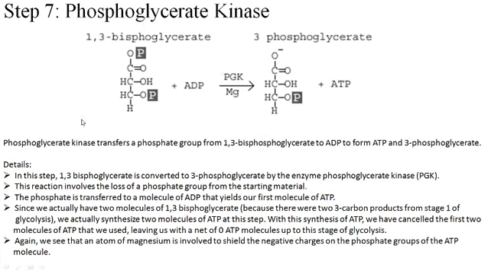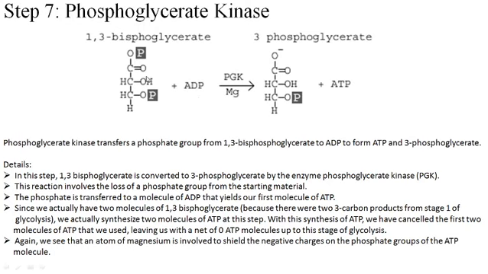Now come to step number 7, where 1,3-bisphosphoglycerate, which is an acid and has 2 phosphate moieties, donates one of its phosphate moieties to ADP. You can simply say it helps in the phosphorylation of this ADP molecule and converts it into 3-phosphoglycerate. This is an excellent example of substrate level phosphorylation, because here the substrate is involved in the phosphorylation of the ADP molecule. This kinase is just like another kinase, but here the transfer of the phosphate is happening from the substrate to the ADP.